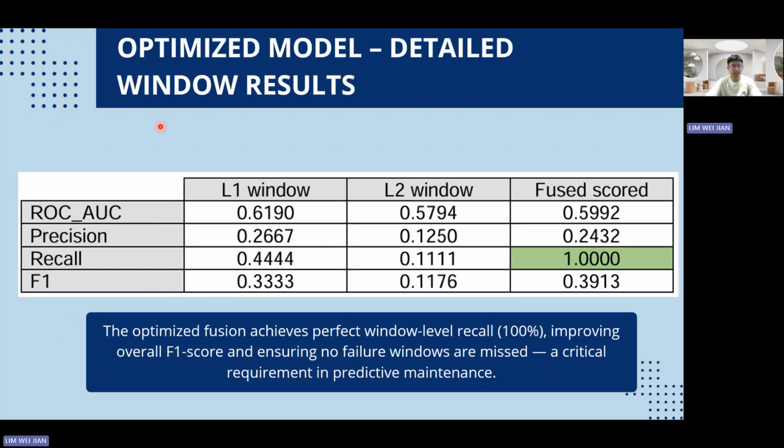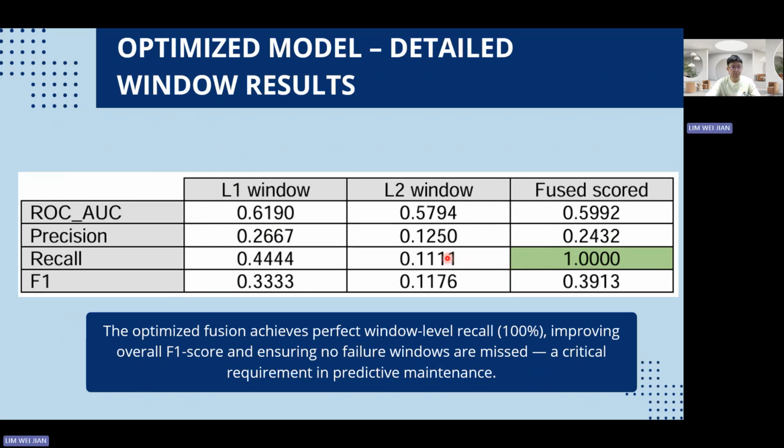So moving on, I will be explaining the detailed window result of our optimized model. As you can see, our optimized models can achieve a ROC score of 0.5992, while its recall is actually surprising because it is highly comparable to other variants, which means that there are no missing failures, which is something that we desire in a real fabrication environment, because missing failures can be costly.